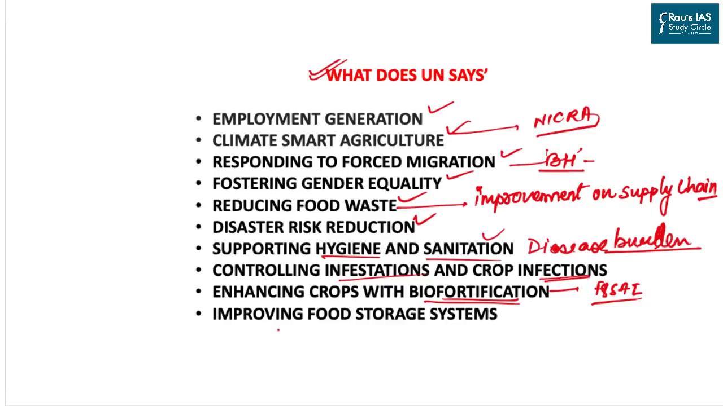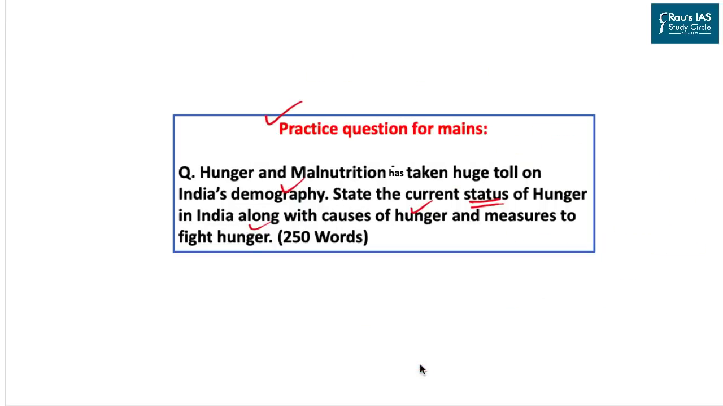And lastly, government should also improve the food storage system in the country. The best example here is using silos to store food for a longer period of time. Now, after this discussion, let us look into this question.